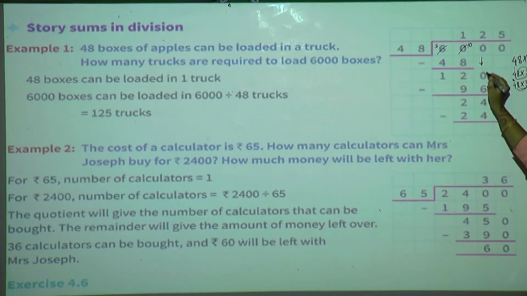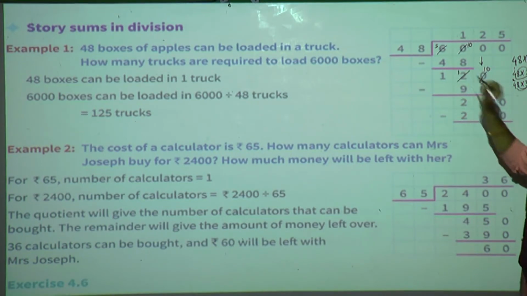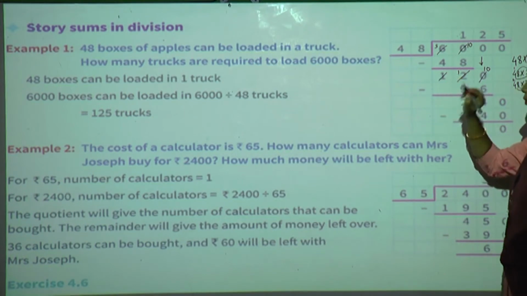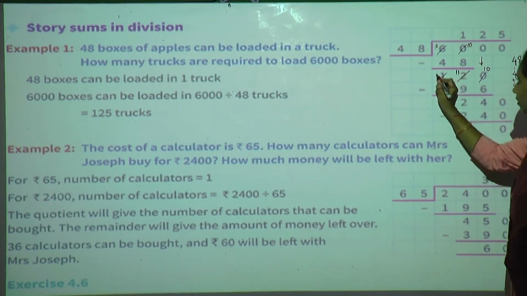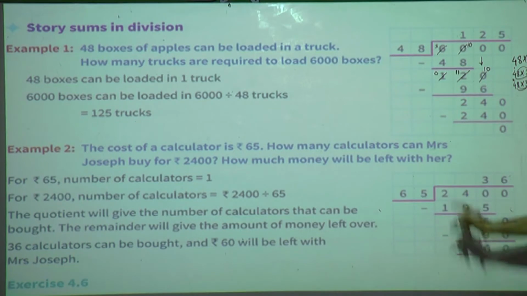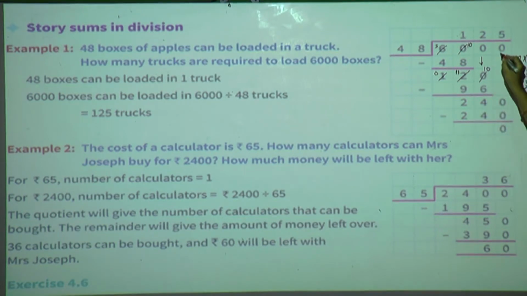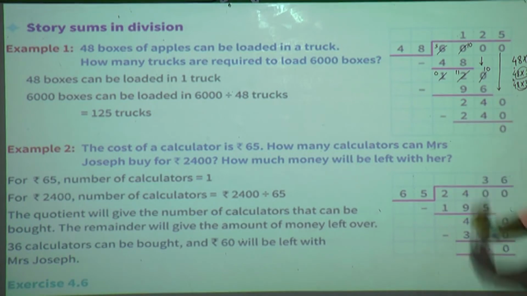Now we have to do the subtraction. 0 minus 6 we cannot, cut the 0, take borrow from the neighbor. The neighbor is having 2, he will give 1, 1 will remain. Now 10 minus 6 is 4. Now here 1 minus 9, again we cannot. So what we have to do? Take borrow from the neighbor. The neighbor is having 1, he will give 1 and 0 will remain here. Now 11 minus 9 is 2. This is our remainder. Now next we have to bring down the next number, that is 0. Now we have 240, isn't it?